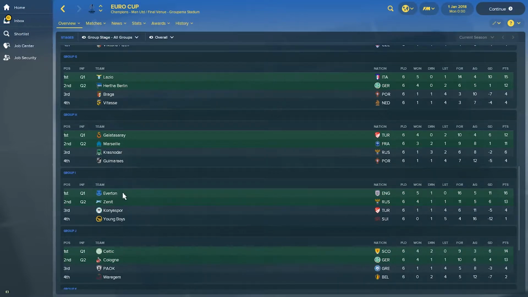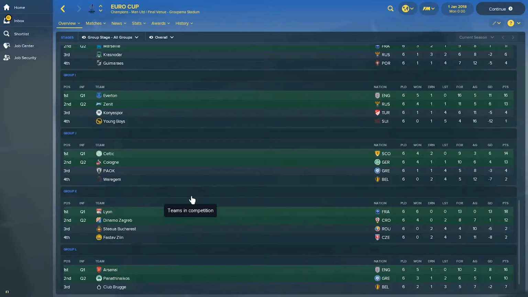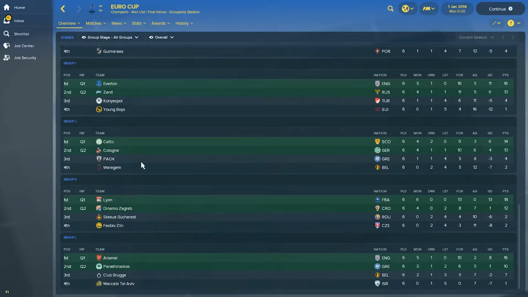Group I, Everton and Zenit have qualified, so good on Everton here. They have managed quite impressively. You see 5 wins and only 1 draw, 16 points out of possible 18. Very good performance indeed. Group J, Celtic and Köln. Group K, Lyon from France and Dinamo Zagreb from Croatia. And the last Group L has seen Arsenal qualify with the same number of points as Everton, 16, and Panathinaikos. Club Brugge from Belgium has not managed to qualify, and Panathinaikos from Greece are second in this group.